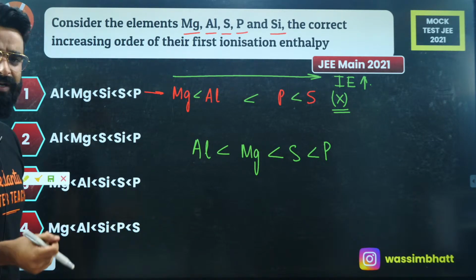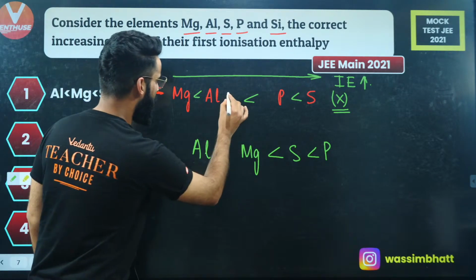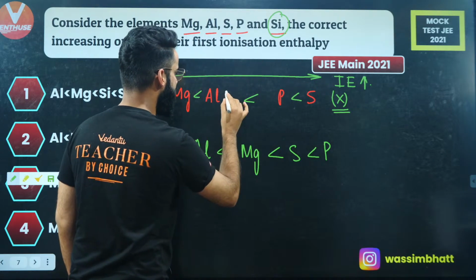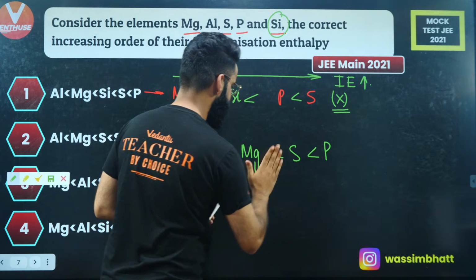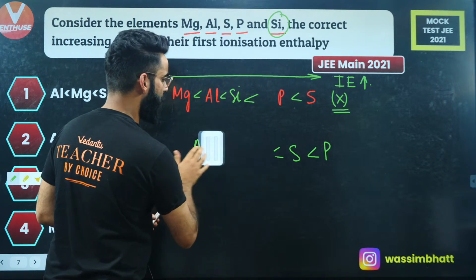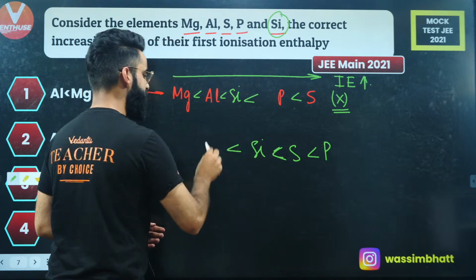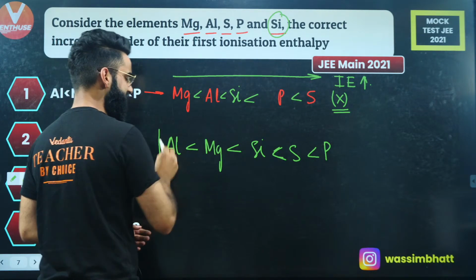What is the reason for it? Silicon is also given, so magnesium, aluminium, and this is silicon over here. So this was the expected order. Now what is going to be the actual order? The actual order is like this: after sulfur, I'm going to write silicon, then after silicon I'll write magnesium, and after magnesium I'll write aluminium, right? This is the actual order.